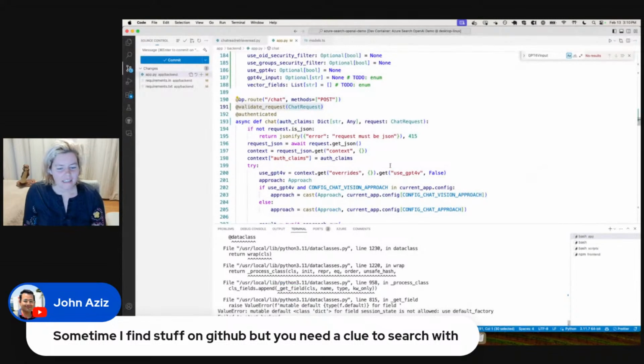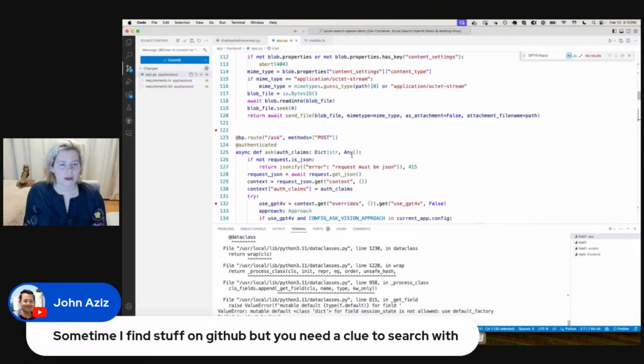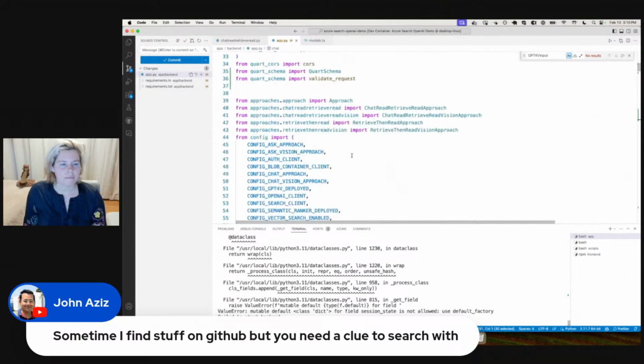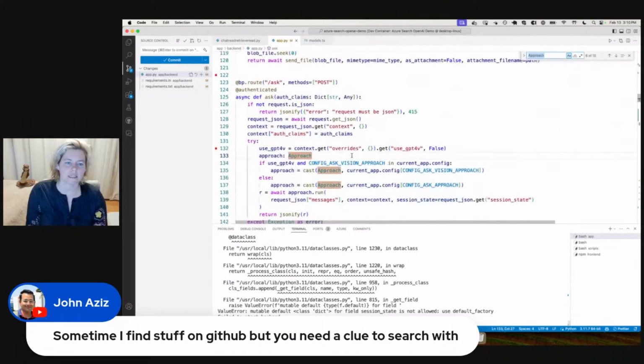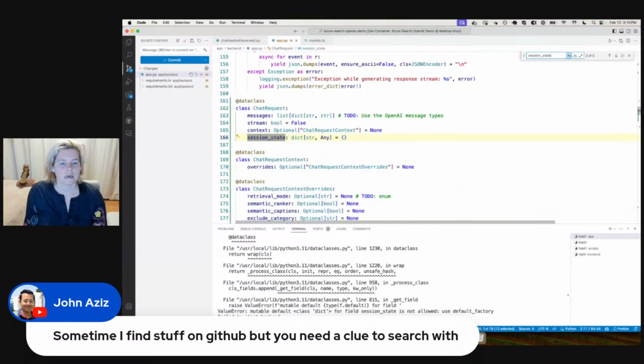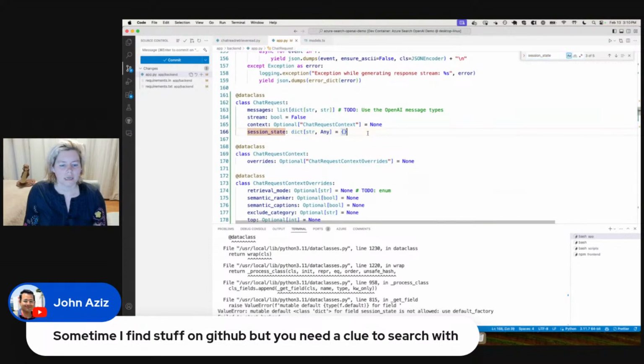But let's see. So what we see is it says mutable default dict for field session state is not allowed. Use default factory. Okay, and this actually came from Python, so that's interesting. So session state, and it says use default factory.